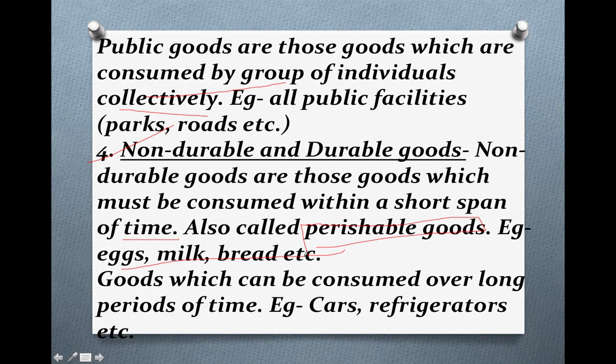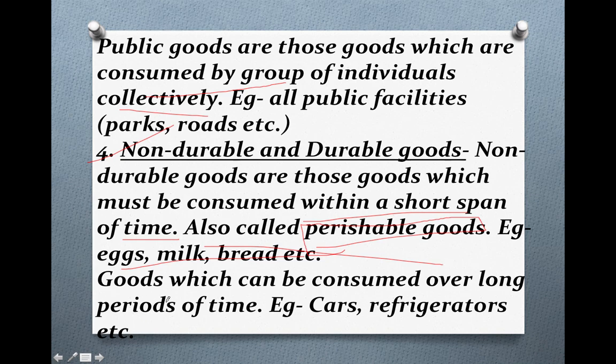You need to consume those products very fast, so that they may not get rotten, they may not get stale, they may not be unfit for consumption. So non-durable goods, the name itself suggests, are those products which must be consumed within a very short span of time. They're also known as perishable goods, means they cannot be kept for long for storage. They must be consumed very fast, otherwise they will not be fit for consumption.